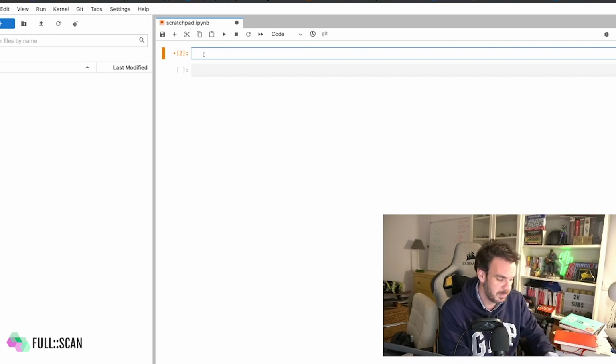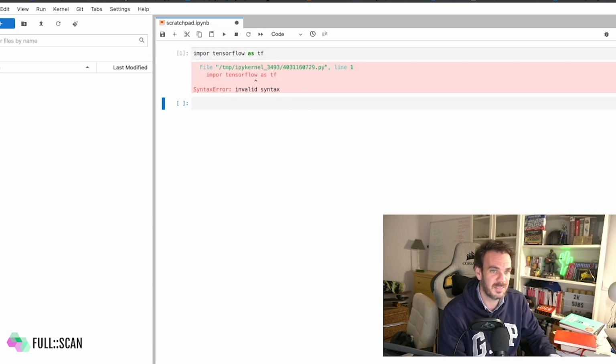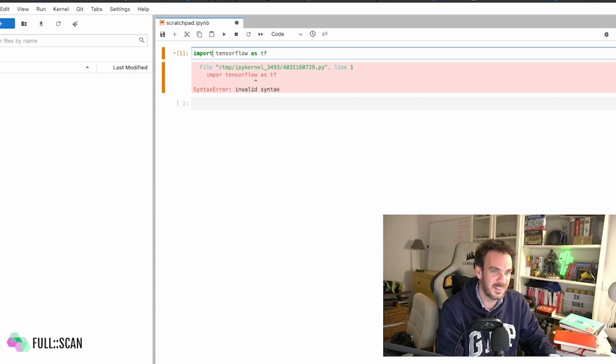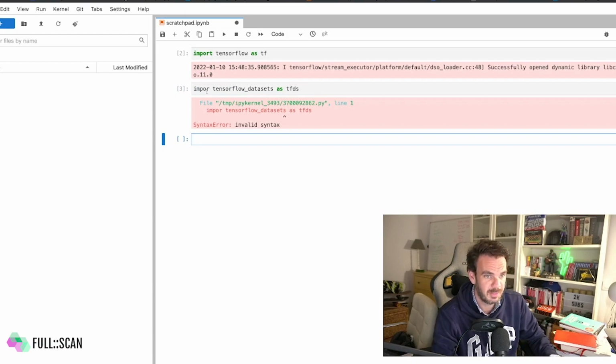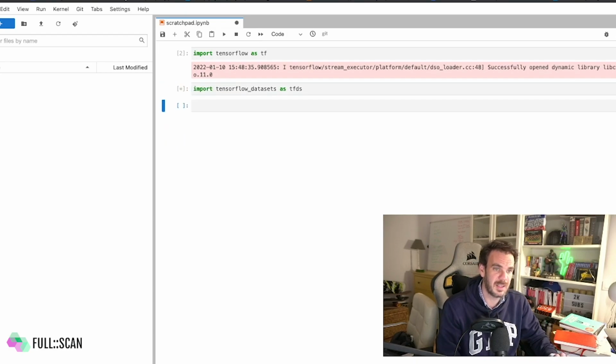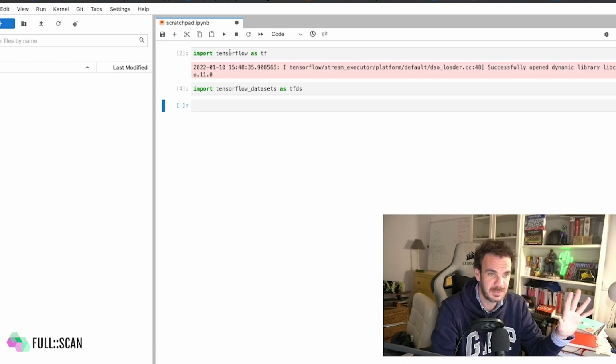All right, so where do we start? Let's start by importing TensorFlow for sure. All right, we start big. There we go. And now we also need to import, in this case, the TensorFlow datasets, like this, as TFDS. All right. There we go. Now, just remember to be using TensorFlow 2.x. I'm using 2.7 in this case. So make sure that this is the version you're using.